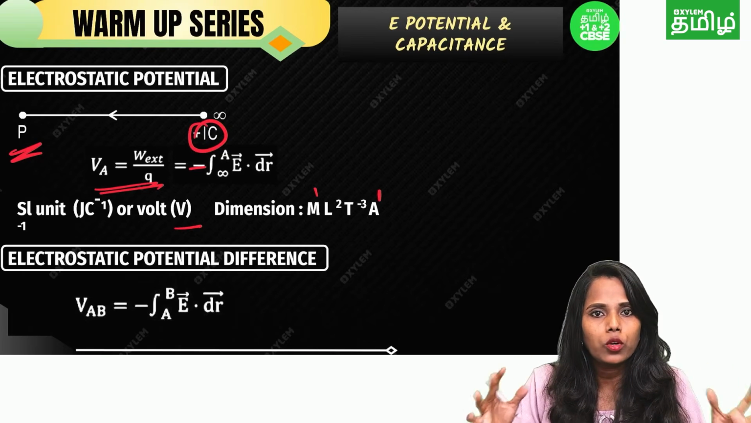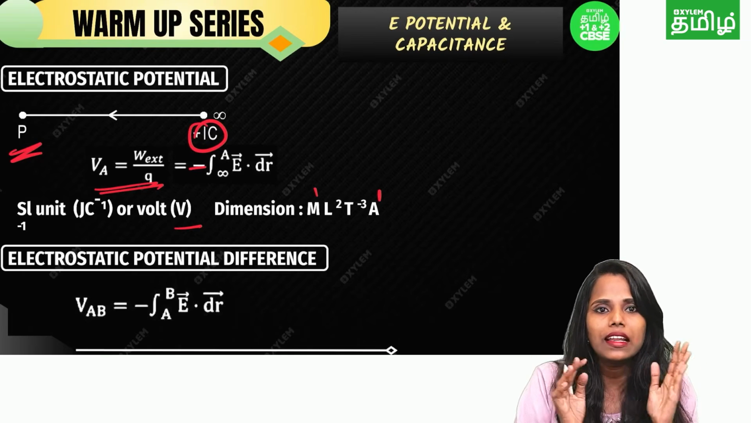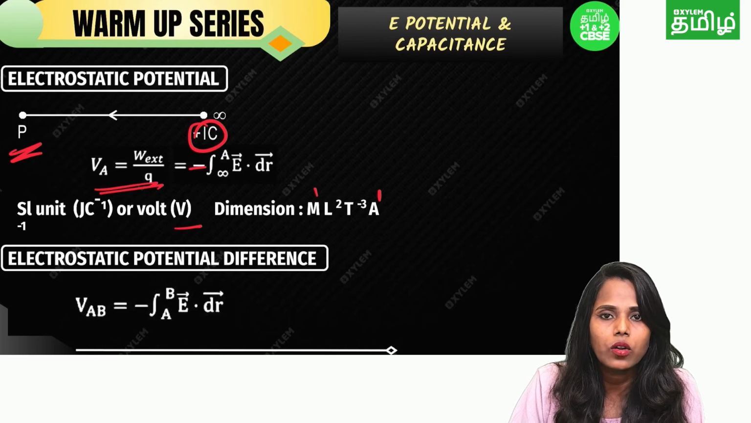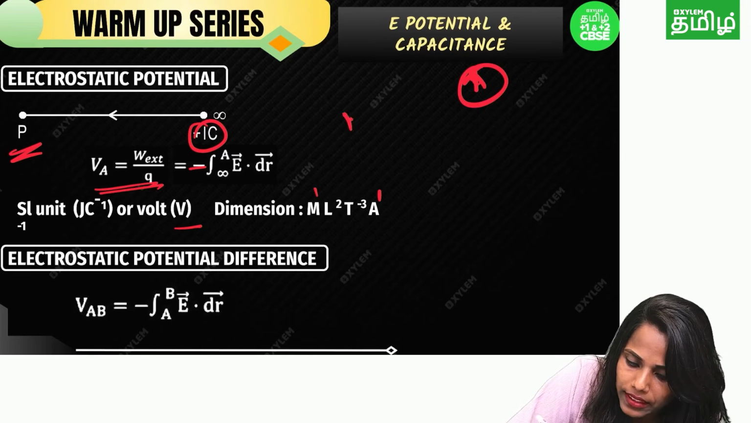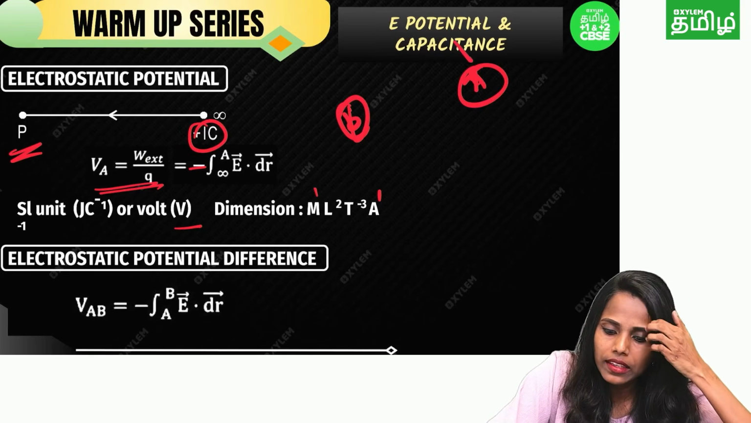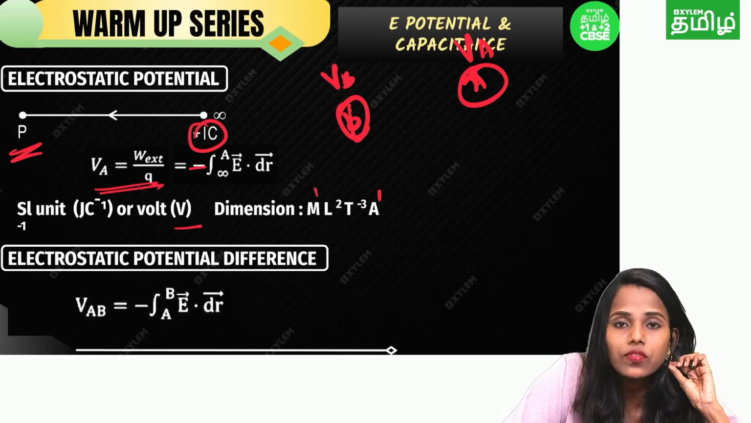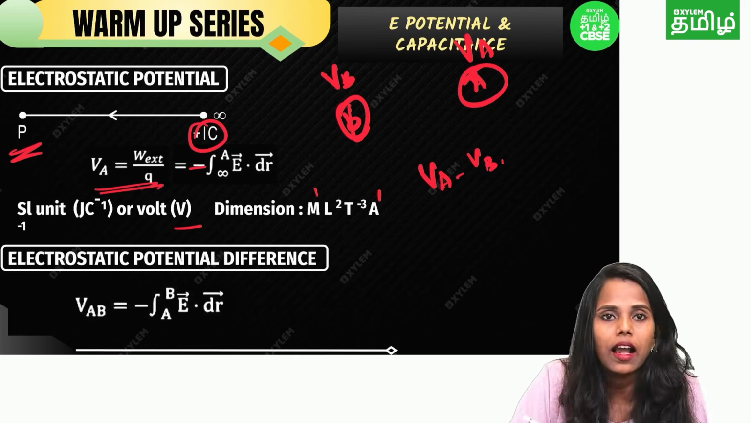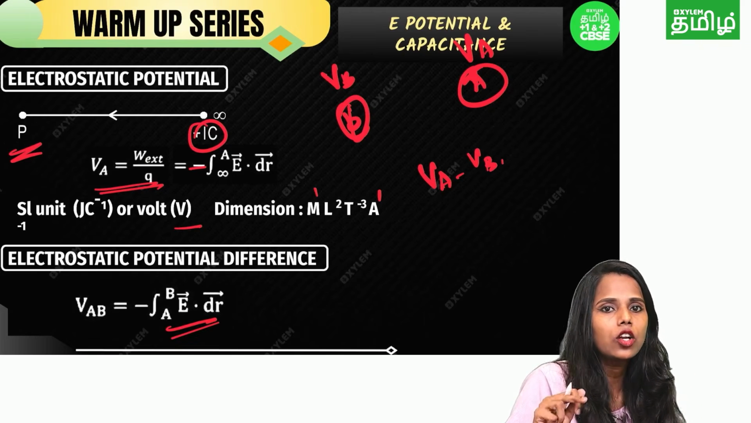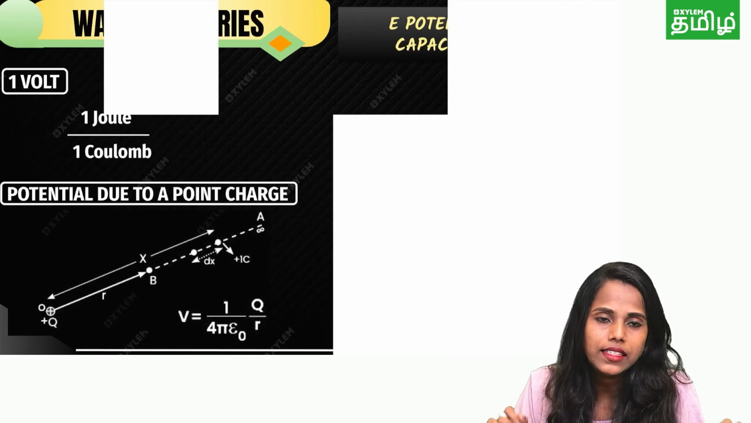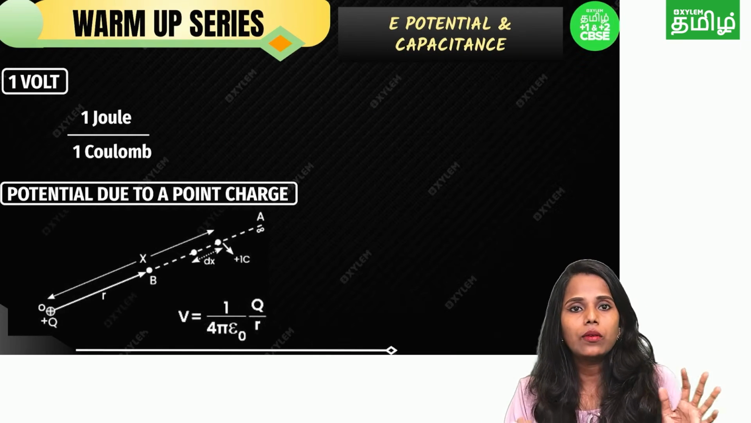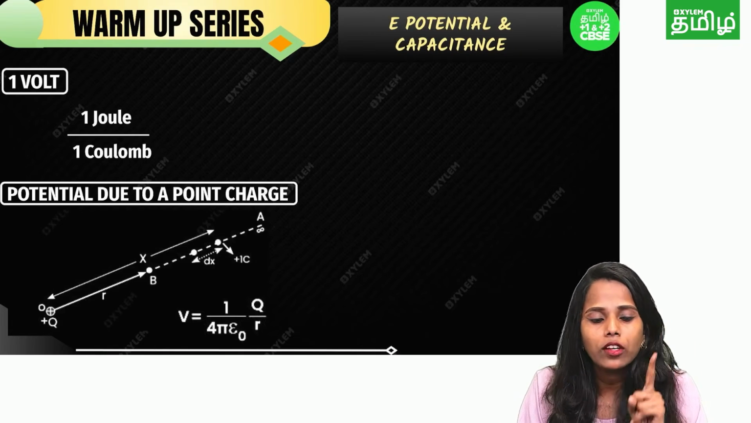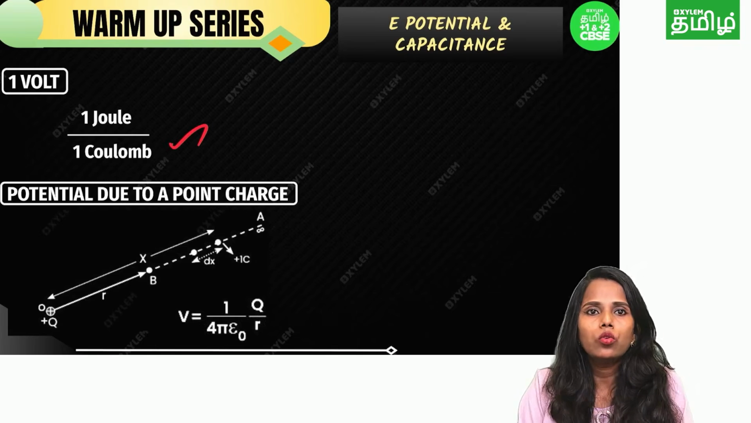What is electrostatic potential difference? That's simple. In electrostatic potential we bring the charge, and to bring it we do some work. So work done to bring the charge from A to B: here the potential is VA, here the potential is VB. The potential difference is easily calculated as VA minus VB. Otherwise you can use this formula: minus integral from A to B of E vector dot dr vector. Some questions will ask, define 1 volt. You can say 1 joule per 1 coulomb is 1 volt.